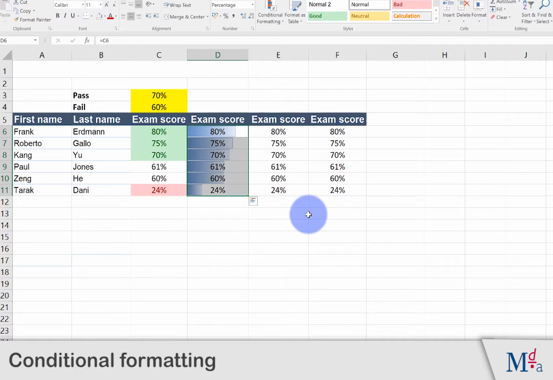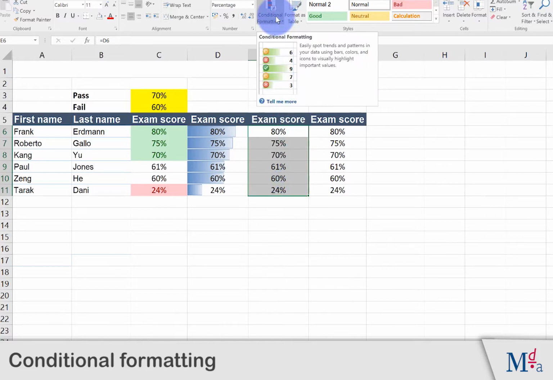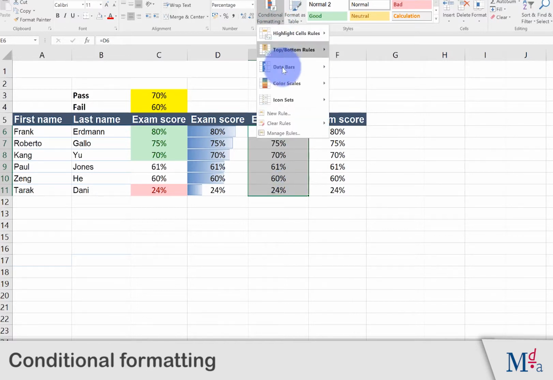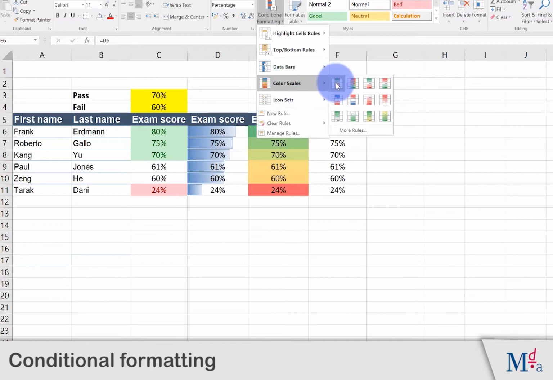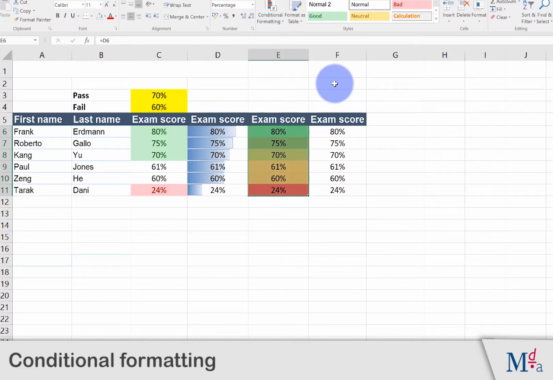A third way of highlighting how well people have done is to use conditional formatting and colour scales. The scale in this case goes from red for the lowest score through yellow to bright green for the highest score. And again, we could go in and edit the rule using Manage Rules.